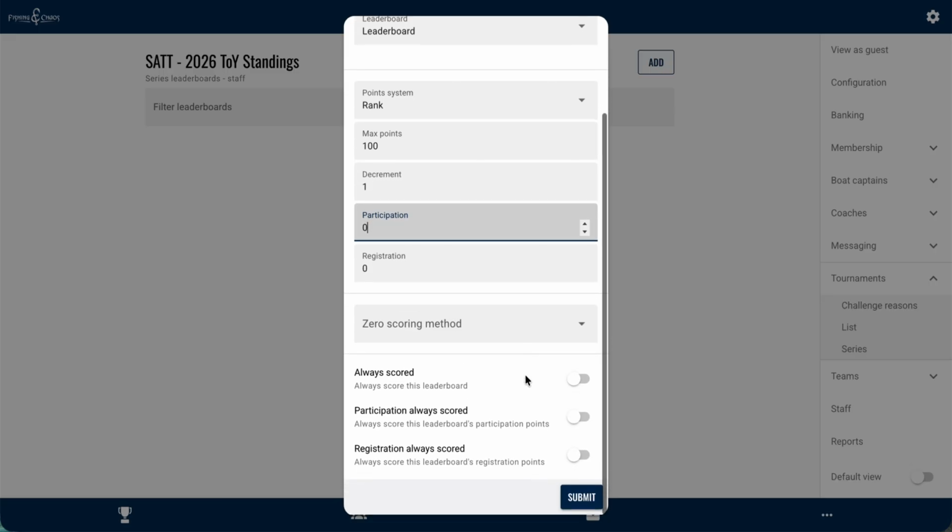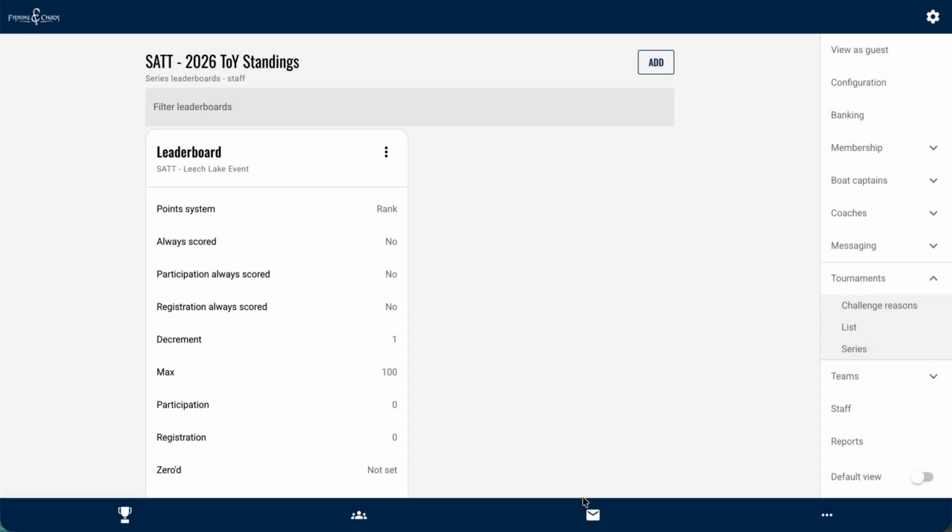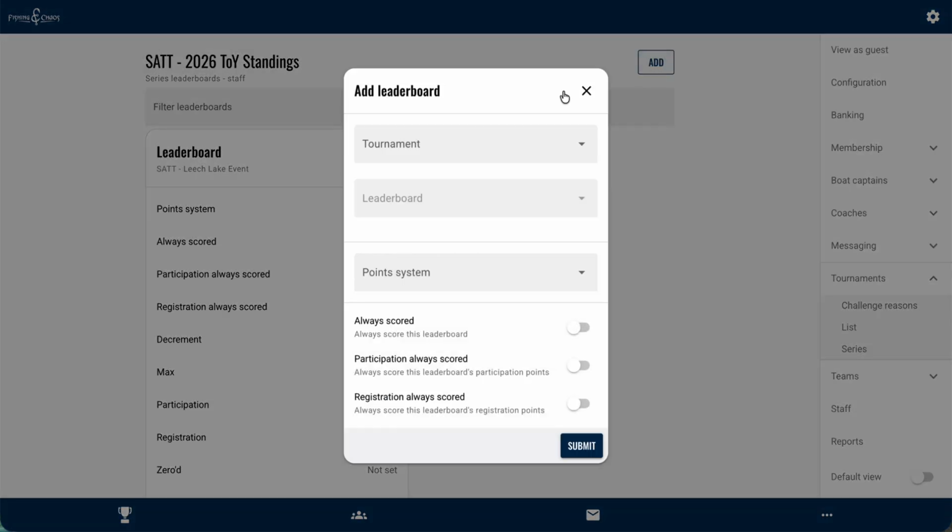So we're going to say this is good. We're going to click Submit. What it's going to do is pull us back to the series leaderboard staff page, which shows me the particular settings on this one leaderboard from this tournament inside this series. And then you just keep on going and add more to it as you see fit.